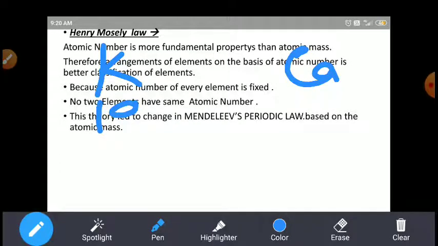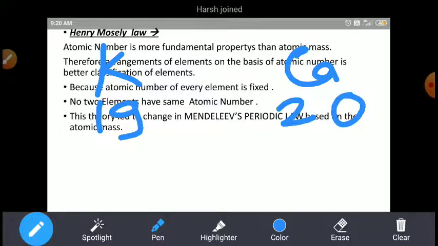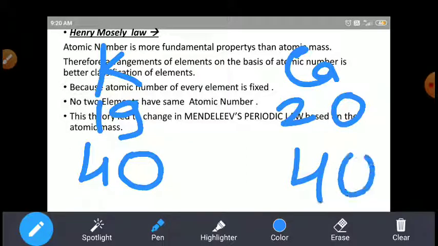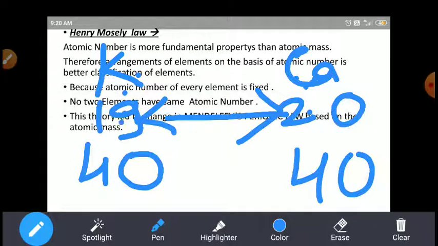This atomic number is 19 and this atomic number is 20. But consider the atomic mass. The atomic mass of potassium, in some books they give 39.99 and some books mention 40. 39.99 is approximately equal to 40, and the calcium is also 40. So potassium and calcium, both have different atomic numbers: potassium 19, calcium 20. But the potassium atomic mass, in some books 39.99, is approximately considered 40, and the calcium atomic mass is also 40.